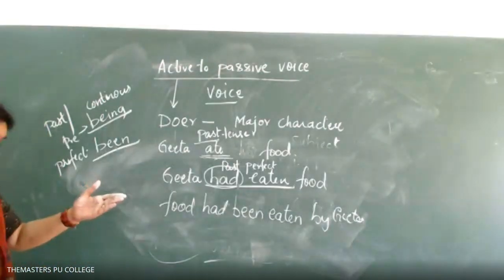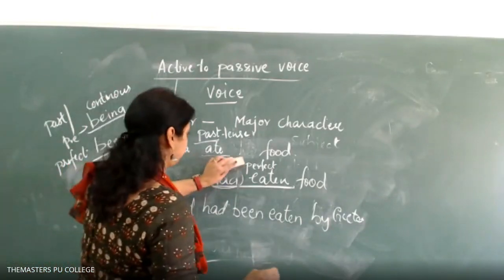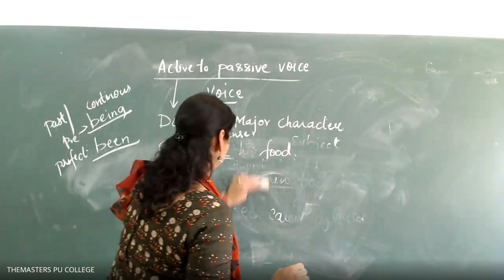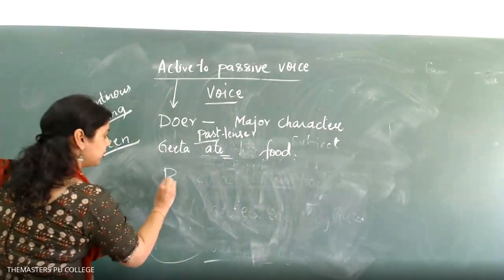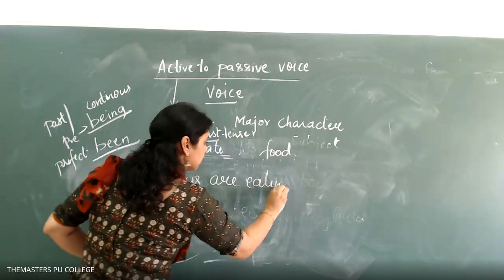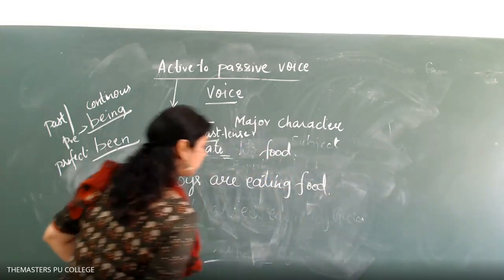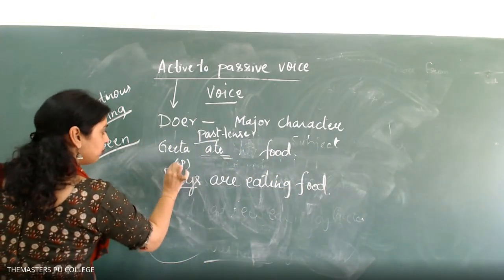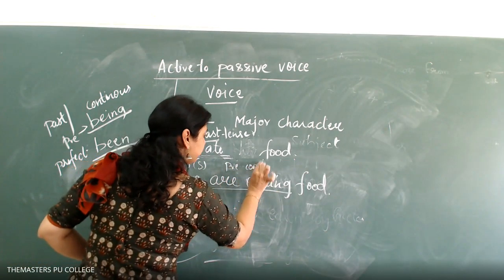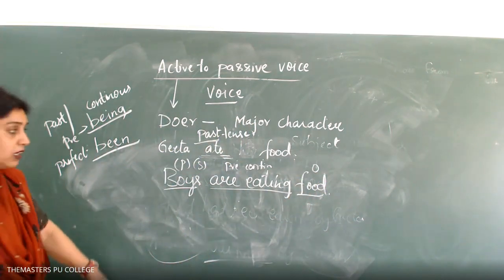If I give plural form, this all I have given singular. But if I give plural form, here boys are eating food. I'm giving the plural form of it. So what is this? Boys is a plural form, the subject. Are eating is a present continuous form. This is the object. Interchange it. How will you write?